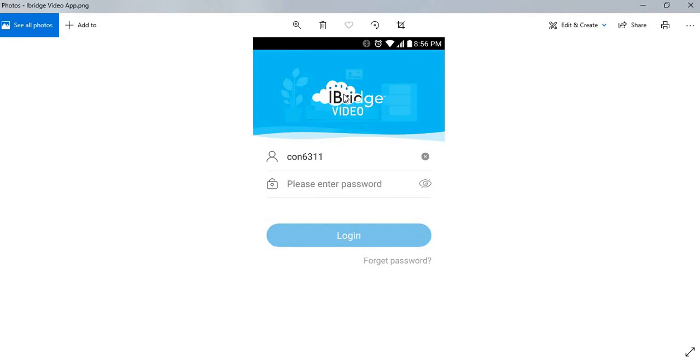Once you log in after you registered it, you're going to see a plus sign, and at that point you just click on the plus sign on the client's phone, and you just follow the steps in the documentation that comes with the iBridgeVideo doorbell.